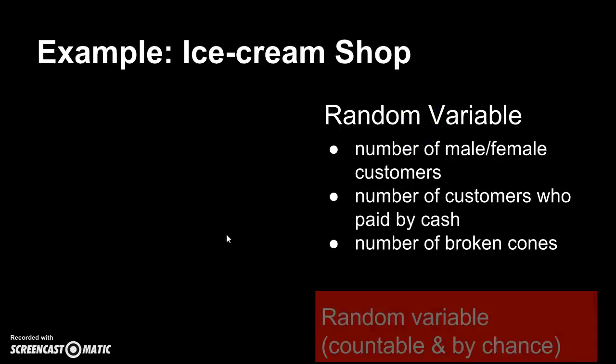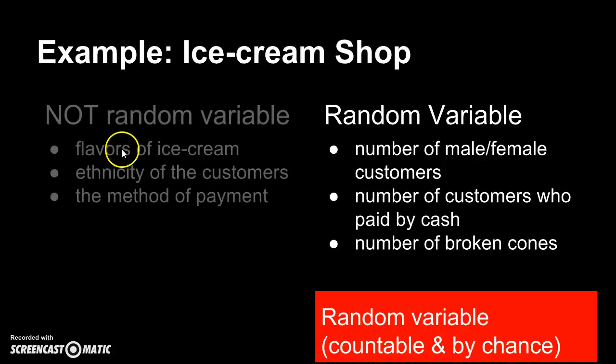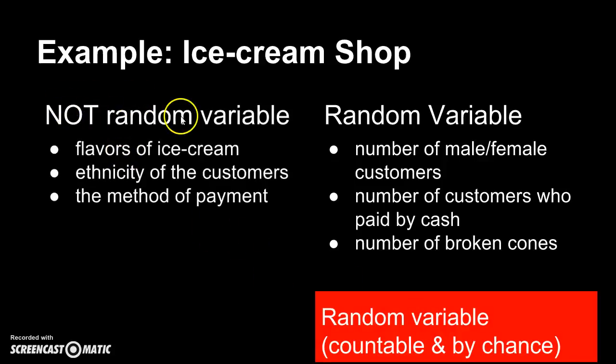Now, not random variables. So flavors of ice cream. You will say chocolate, vanilla, strawberry, whatever. You cannot count them, right? The responses to this would be the flavors that I mentioned. So you cannot count them. The second one, the ethnicity of customers.